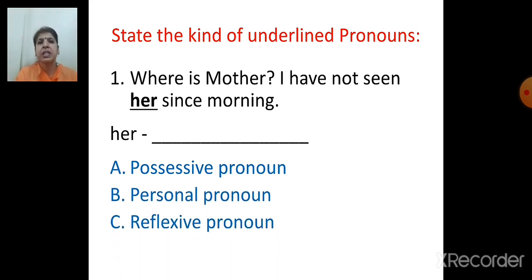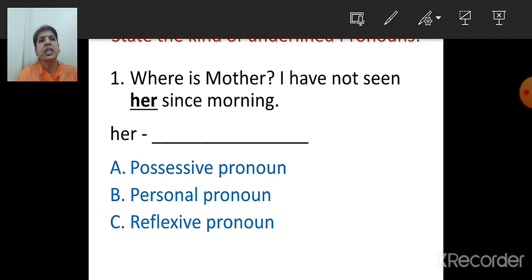Options are possessive pronoun, personal pronoun, reflexive pronoun. Her stands for a person, right? So it is a personal pronoun. So the correct alternative is B, personal pronoun.